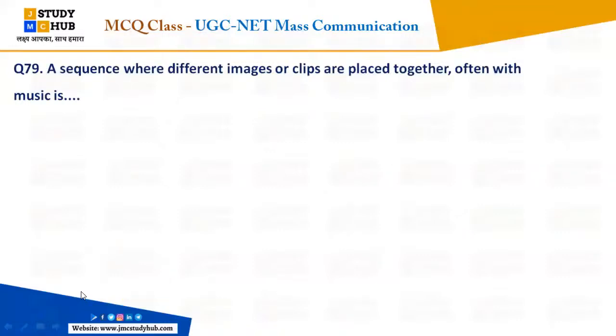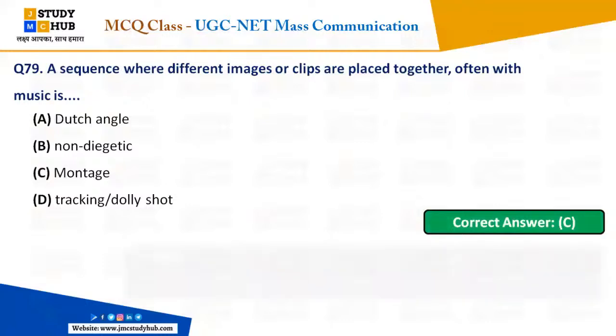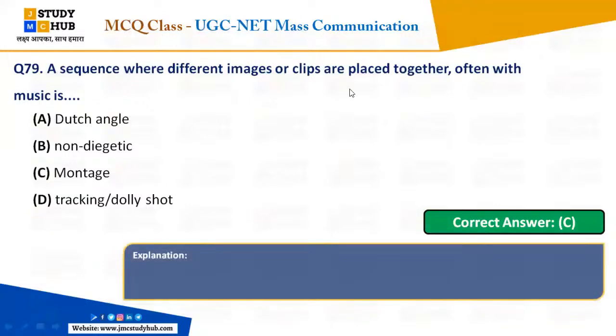Chaliye, a sequence where different images or clips are placed together, often with music, is called what? Dutch angle, non-diegetic, montage, or tracking or dolly shot? Everybody. Yes, you have understood, montage. Okay. This is the definition of montage, right? We keep all the different images and clips and place them together on the timeline with music, and that is called montage.